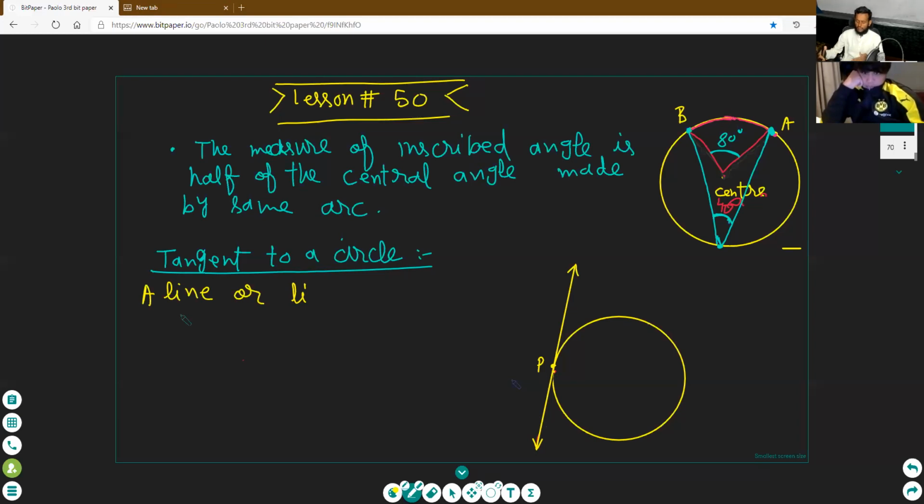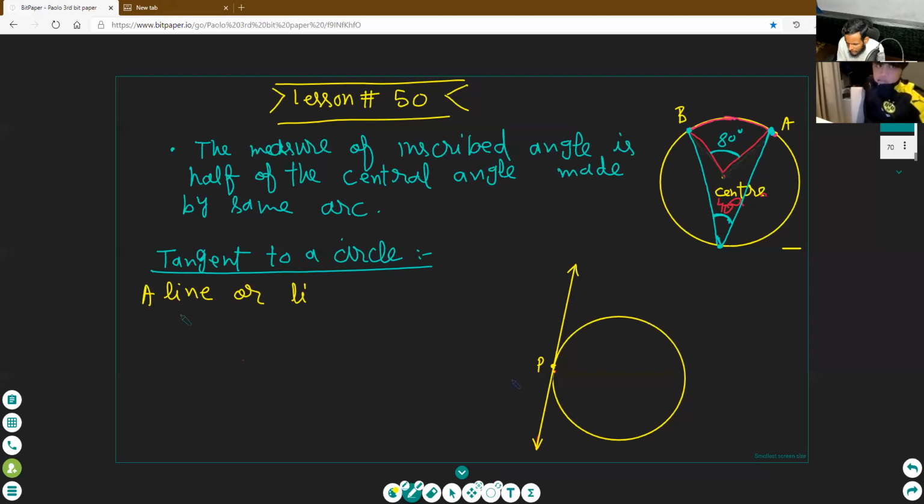Tangent is a line segment that touches the circle externally at one point or more than one point. Tell me. Only one point. Okay, only one point. It will pass through the circle at one point. Okay, it is the definition.